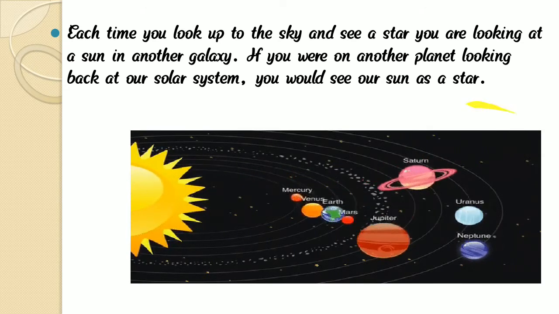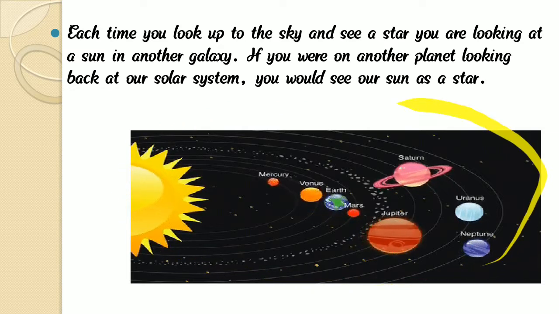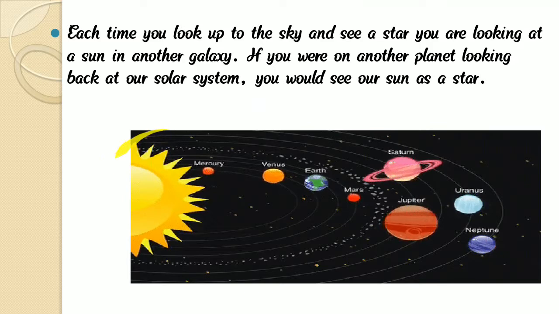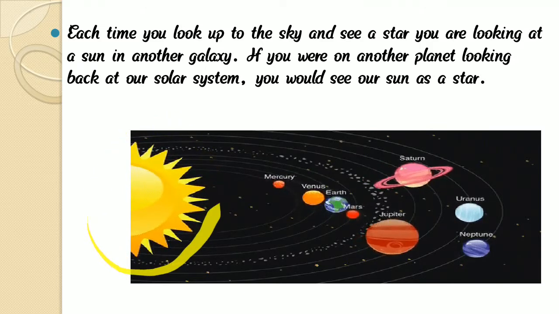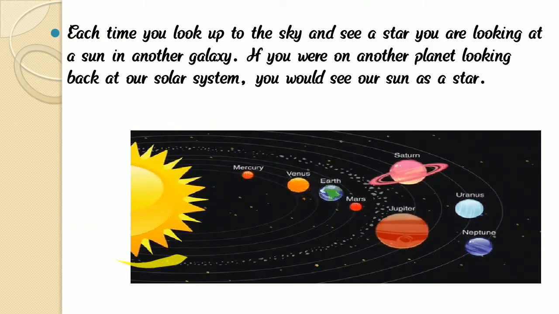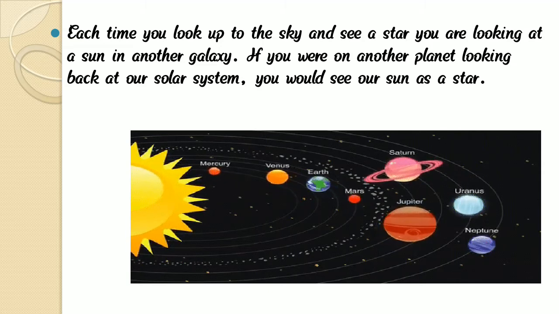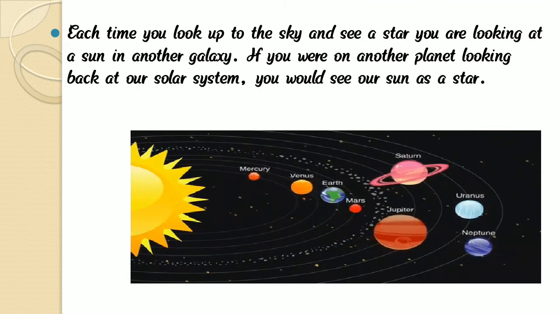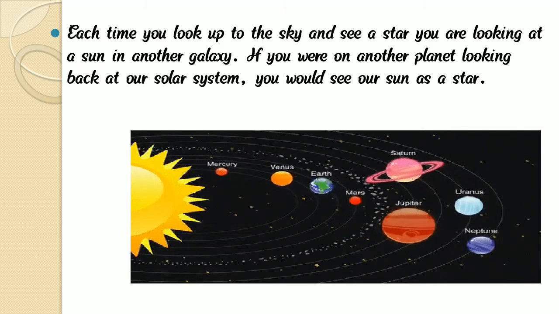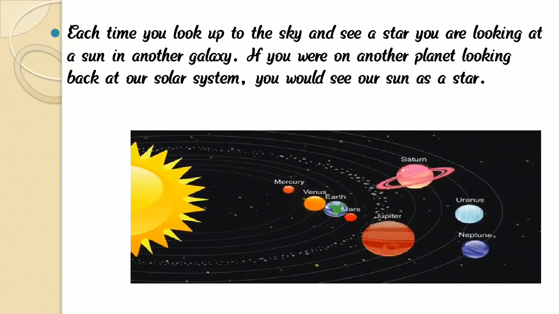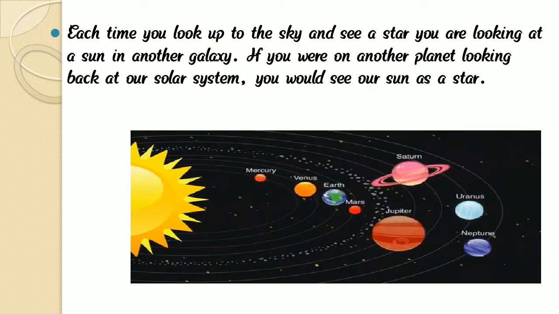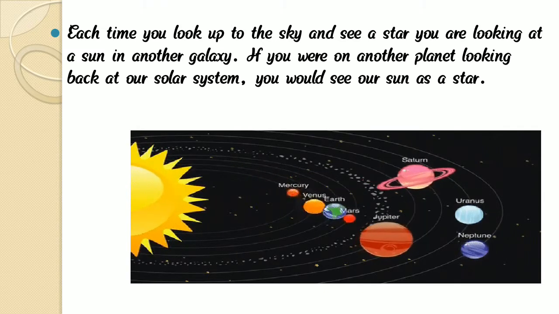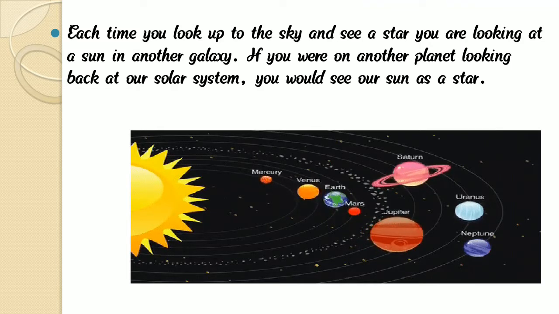Here we can see a galaxy and various types of planets and also the sun. The sun is a big star.